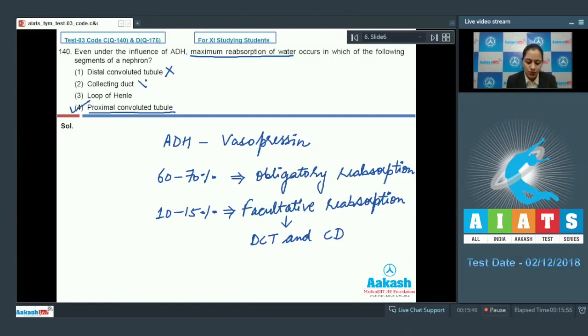In collecting duct also facultative reabsorption is possible, whereas in the loop of Henle only some amount of water at the time of obligatory reabsorption occurs. So this is an incorrect option. So the correct answer is proximal convoluted tubule where maximum obligatory reabsorption of water occurs. So the correct answer is option number 4. Let's proceed to the next question.